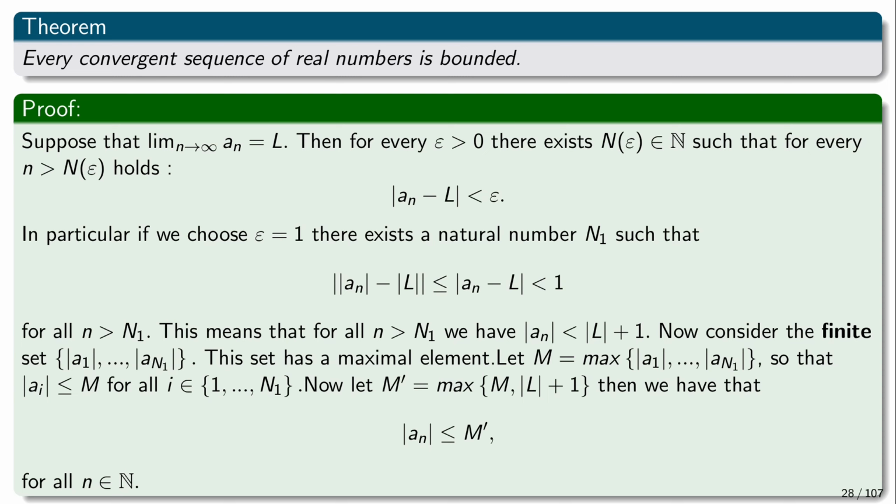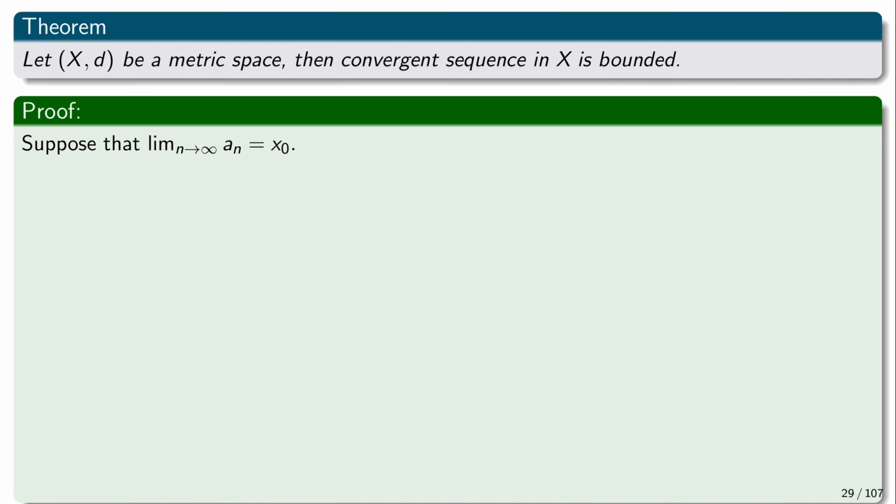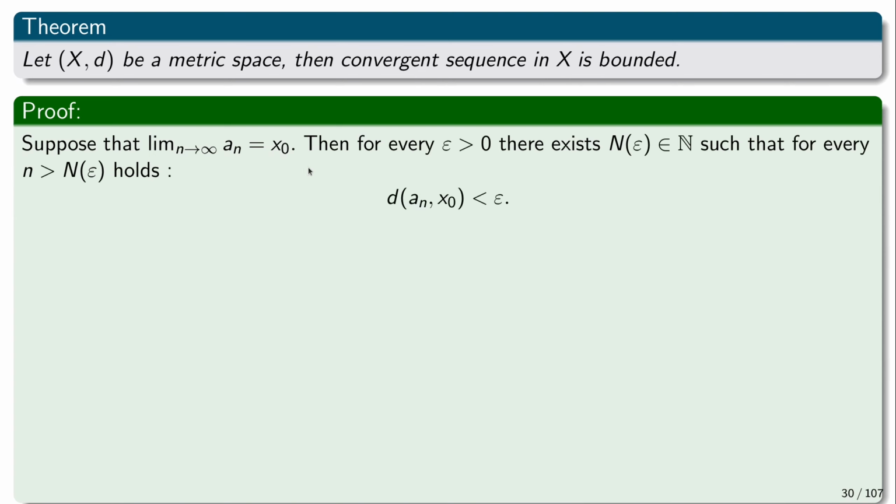Okay, so if we were to do the same thing for metric spaces, the proof goes unchanged. So let (X, d) be a metric space. We claim that every convergent sequence in X is bounded. Suppose that the sequence a n in a metric space converges to a point x0. Then the proof is basically the same. This means that for every epsilon there exists n of epsilon, such that for every n greater than n of epsilon it holds that the distance of a n from x0 is smaller than epsilon.